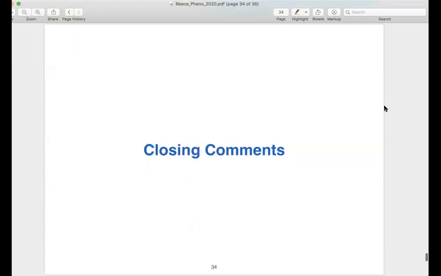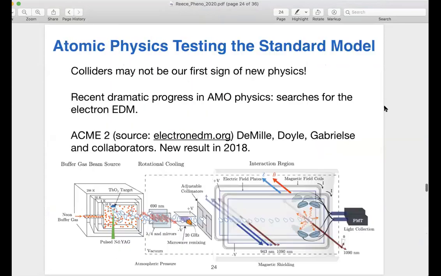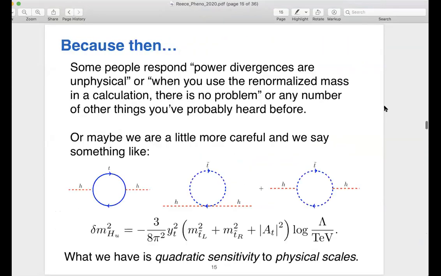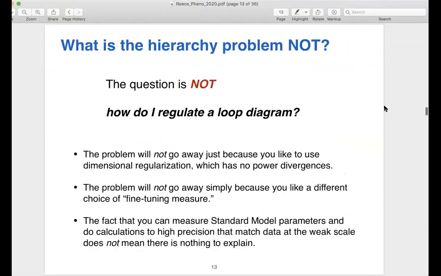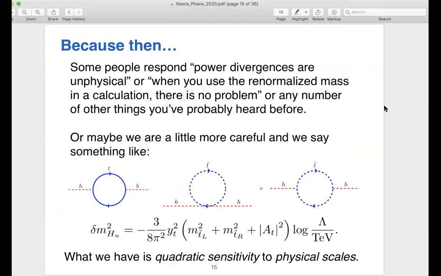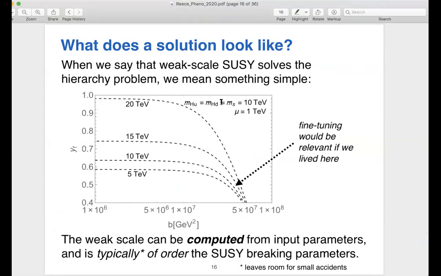I think that's a fair statement. So as I said, I think the problem really shows up when someone tells you they have a theory that can explain the weak scale, like supersymmetry, for instance. And where the fine-tuning problem comes in is within that theory, you can ask, is it robust? As I vary the parameters, do I have something stable, or am I sitting very near some critical boundary for no apparent reason?